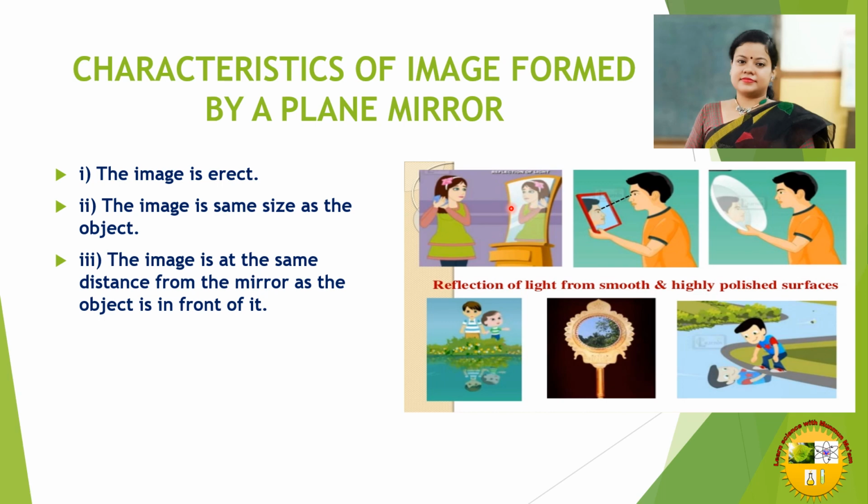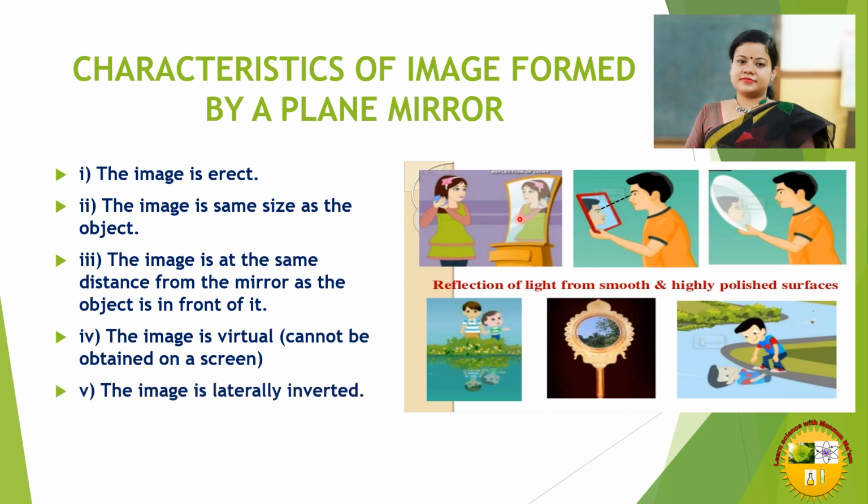That means the distance between mirror and object is equal to the distance between mirror and the image. The image is virtual, cannot be obtained on a screen. If the image is obtained on a screen, that is called real image. So this is virtual image that cannot be obtained on a screen. The image is laterally inverted. That means left side turned right.